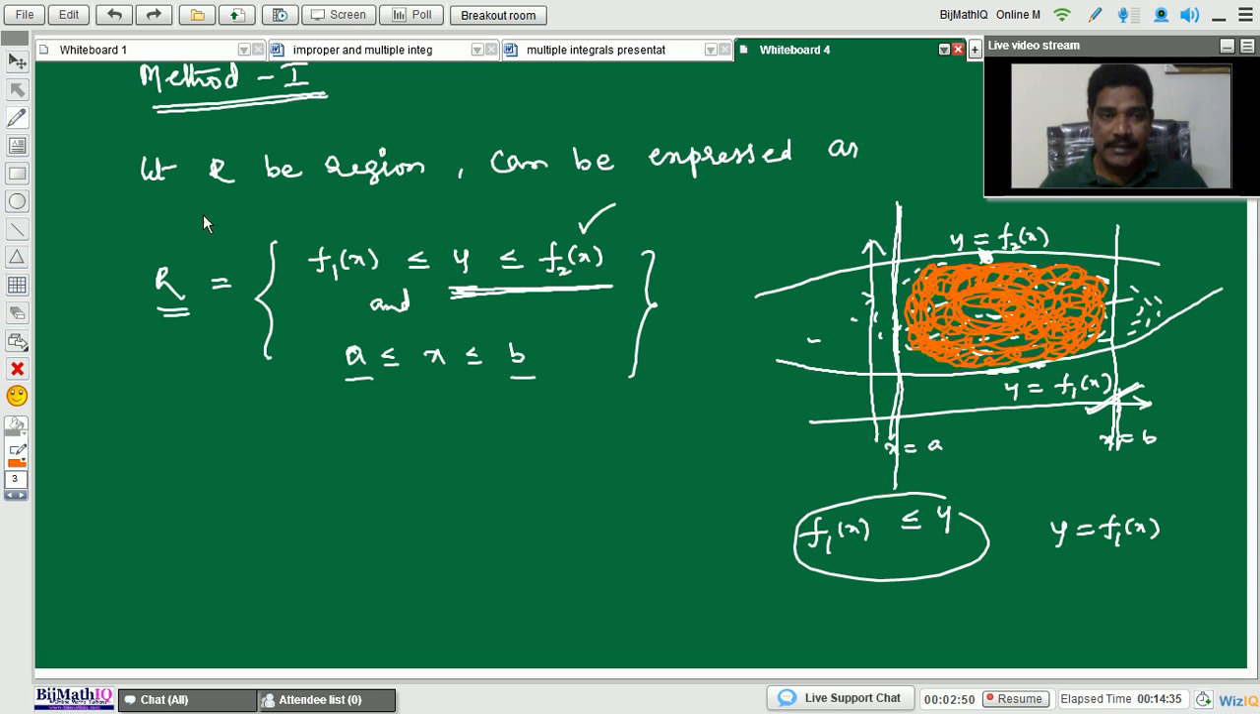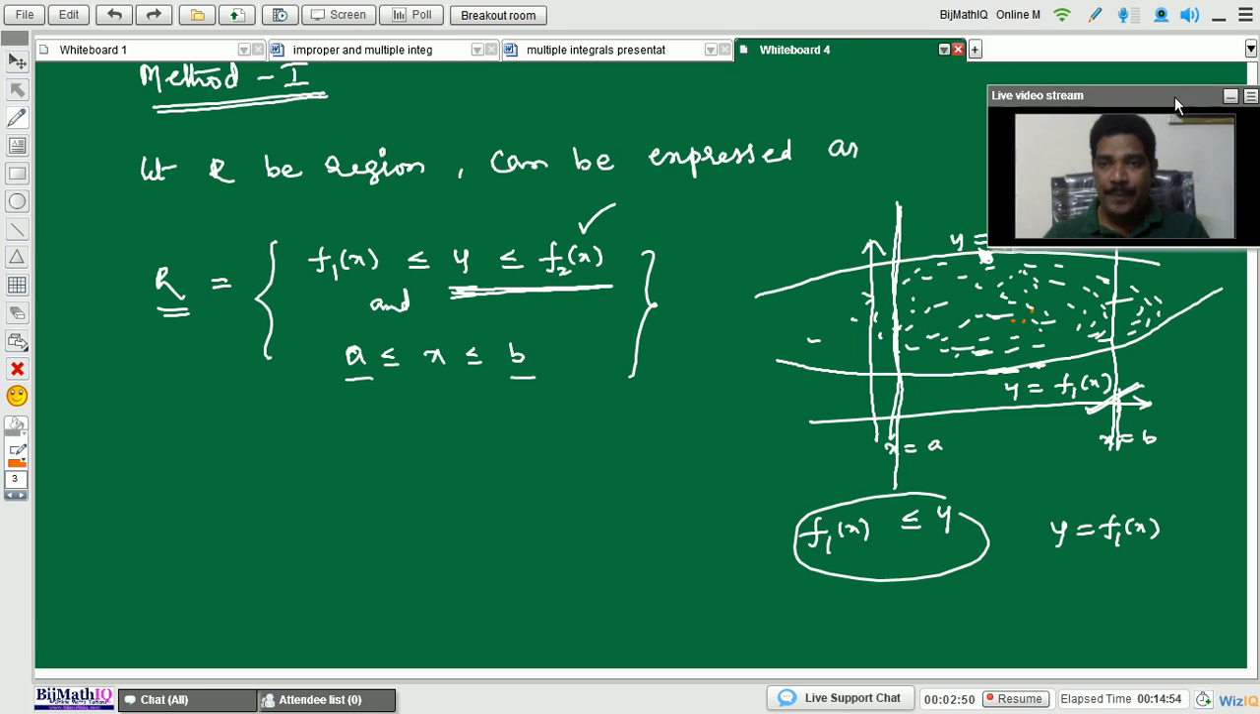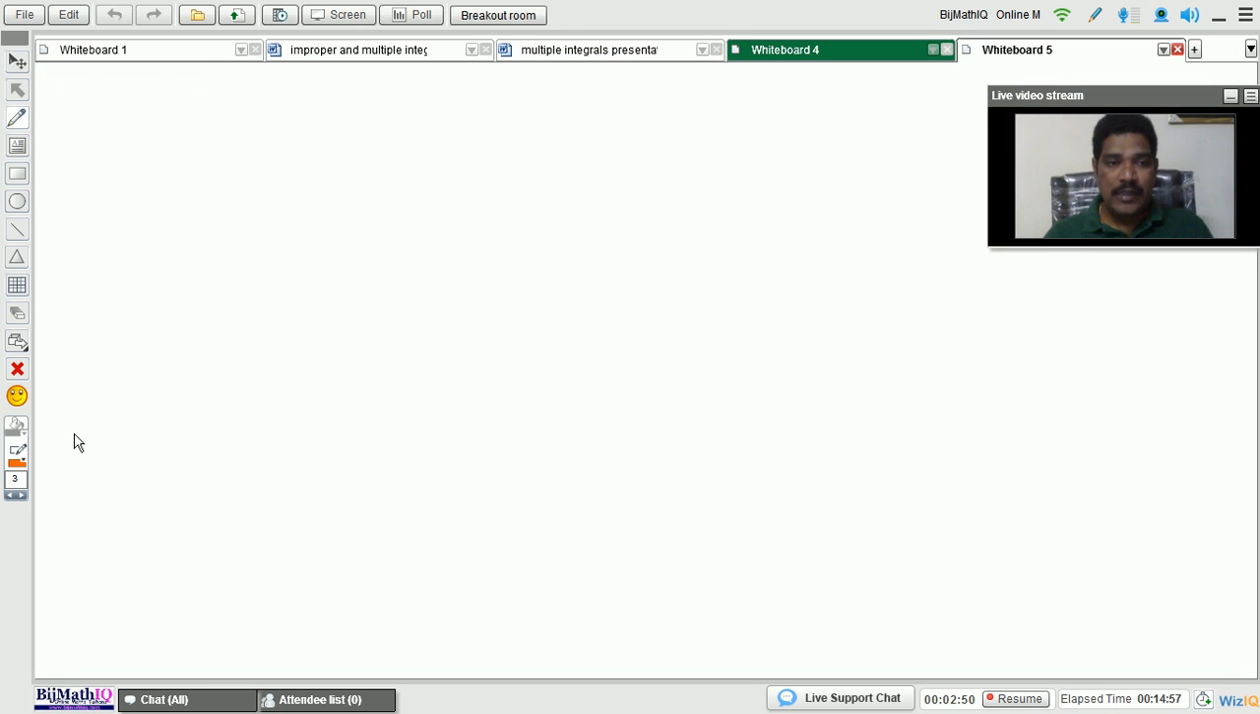This is how we express it: capital R be the region, can be expressed like this. Next, how to evaluate this double integral? Here the board is over, so next I am going to add a new board, board number 5, a white board, and I am choosing the black color pen.